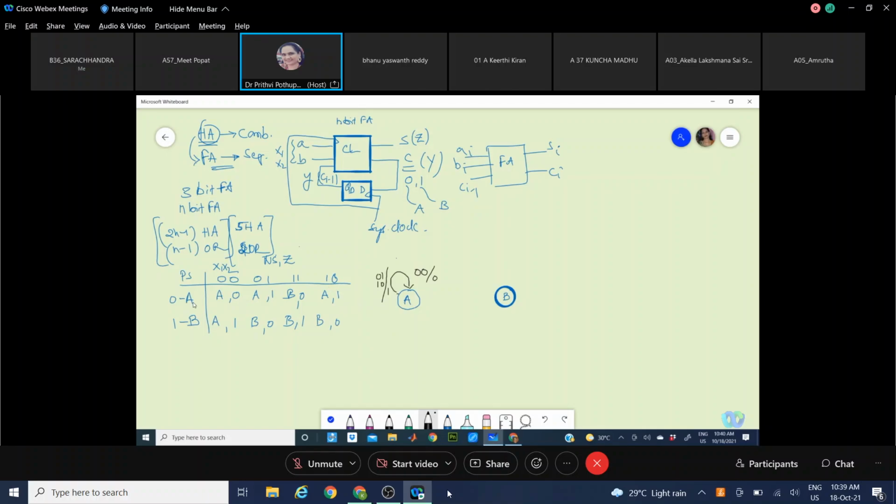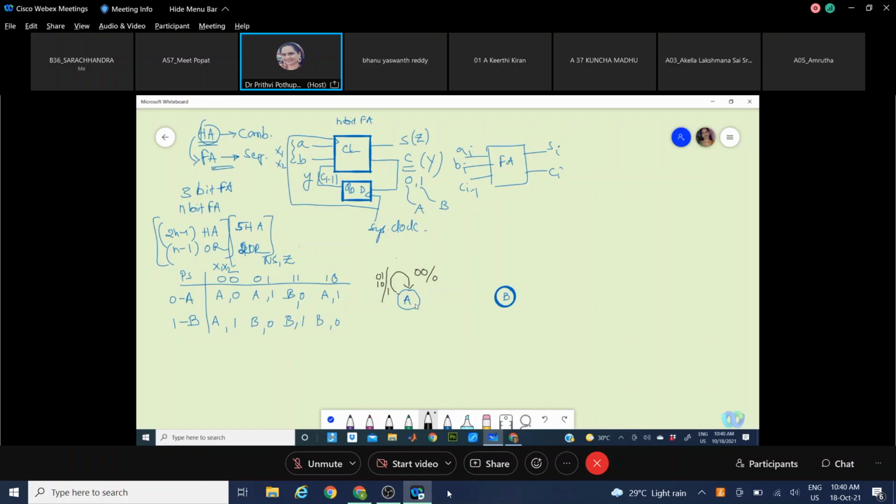State A, 0, 0: it will be in the same state A, generating output 0. For 0, 1 or 1, 0 in the present state A, it will stay in the same state A, generating an output of 1.